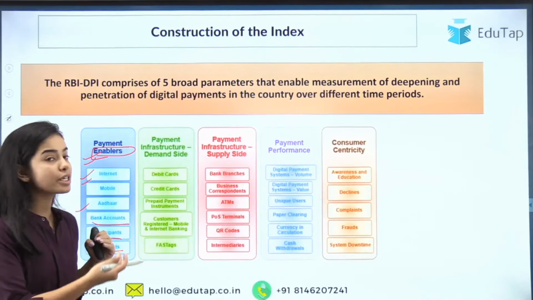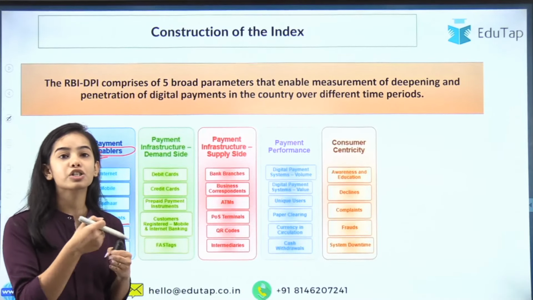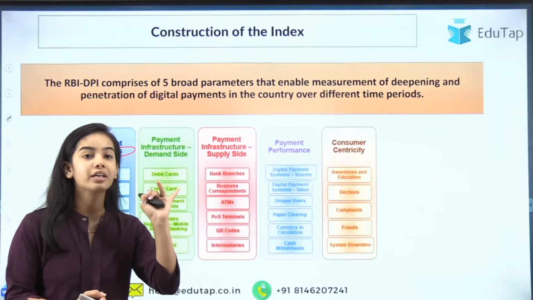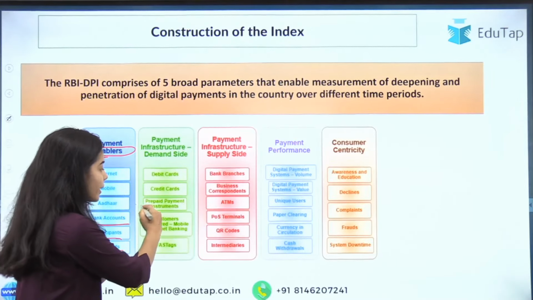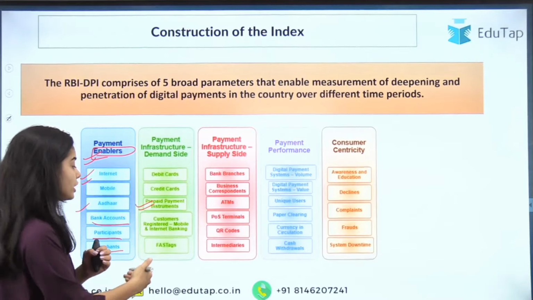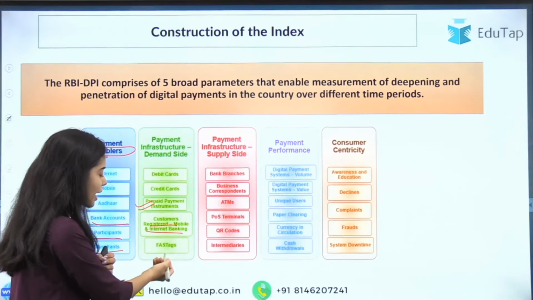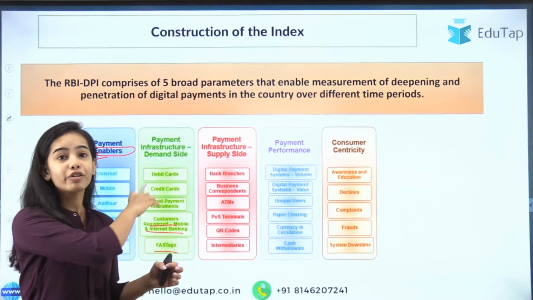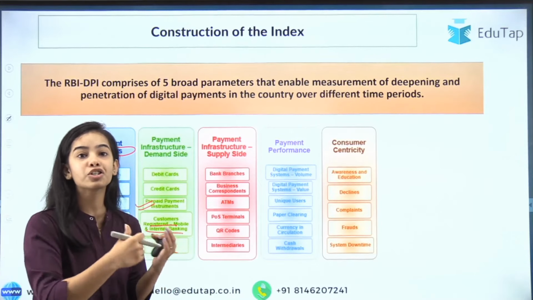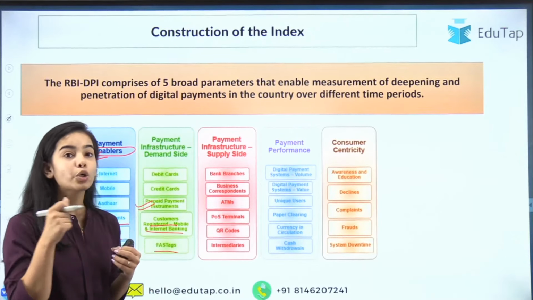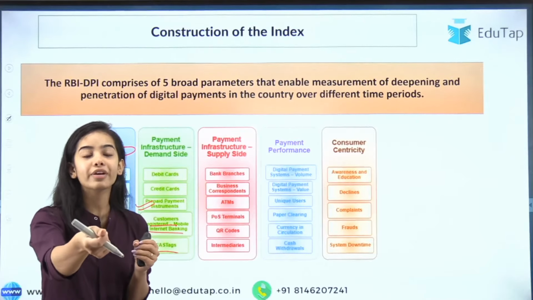So payment infrastructure demand side, the consumers: what infrastructure are the consumers using? We are using the credit card, the debit card, prepaid payment instruments, UPI and everything, registered mobile, internet banking, the FASTags we are using, everything. This all is leading to digital payments. Okay, at the toll you do not have to give cash.